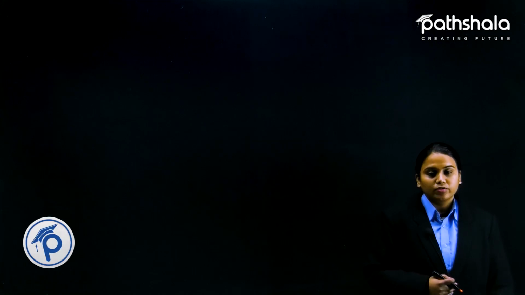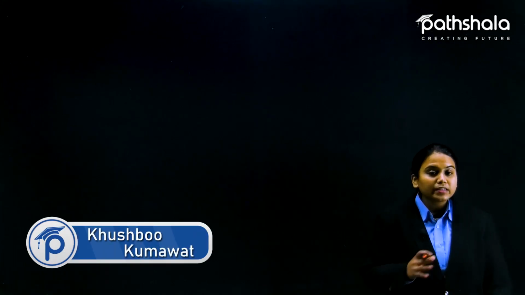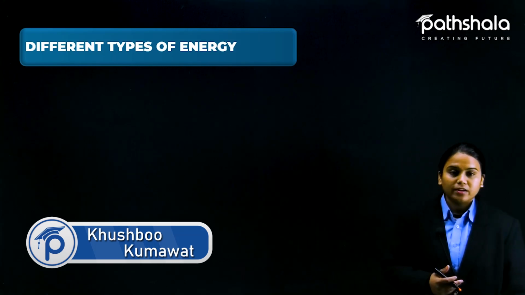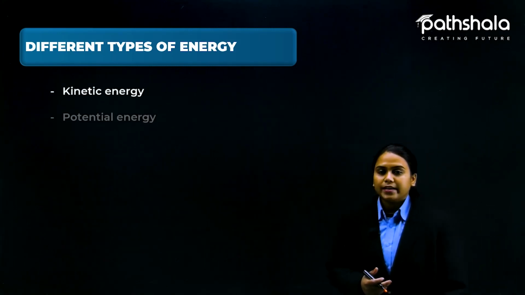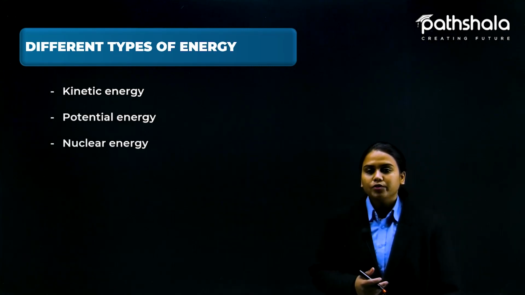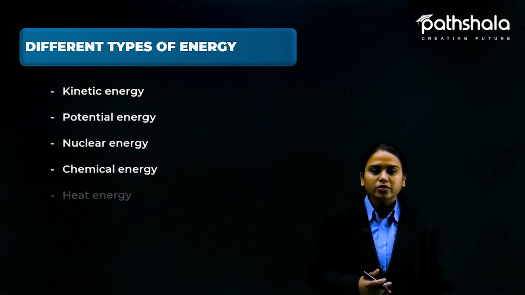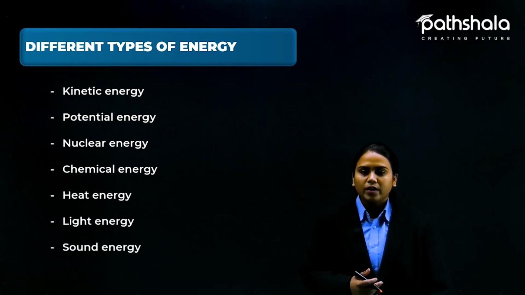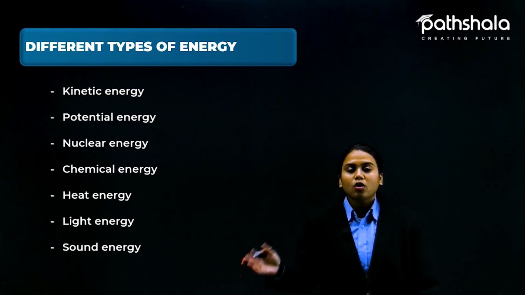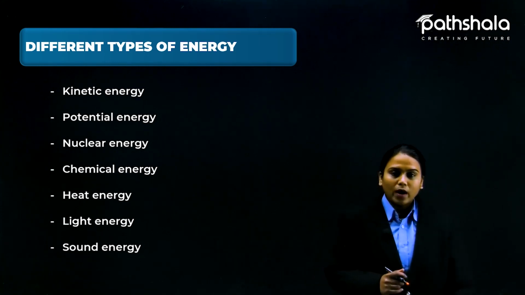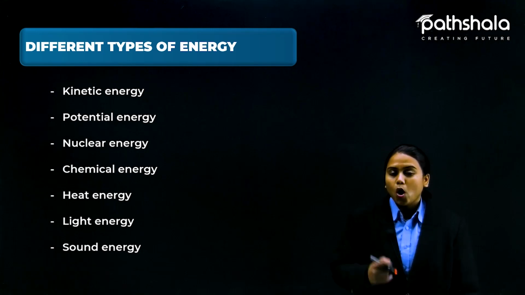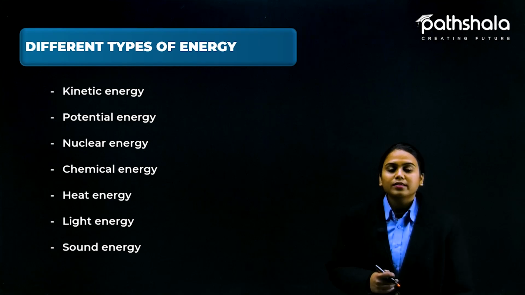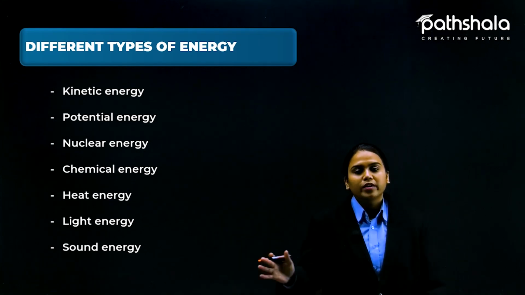As I have told you students, in physics we have various types of energies. So here we are going to understand what different types of energies we have: kinetic energy, potential energy, nuclear energy, chemical energy, heat energy, light energy and sound energy. We are going to discuss all these energies one by one now. I guess you have already heard about all these energies, and if not, then your concepts about them are going to be cleared right now.